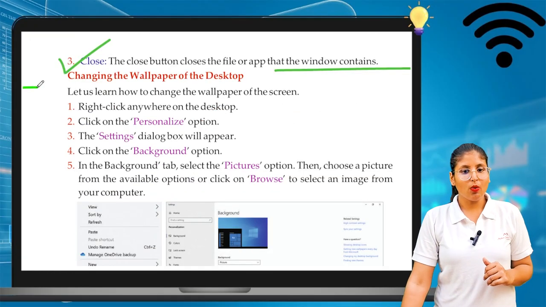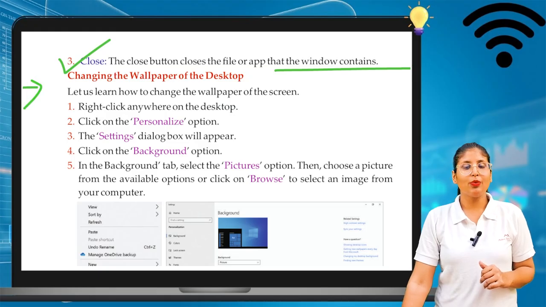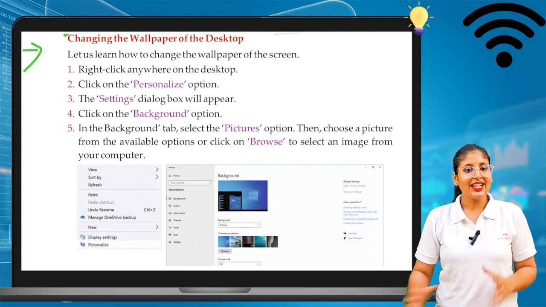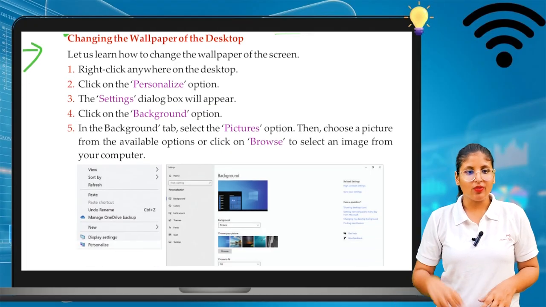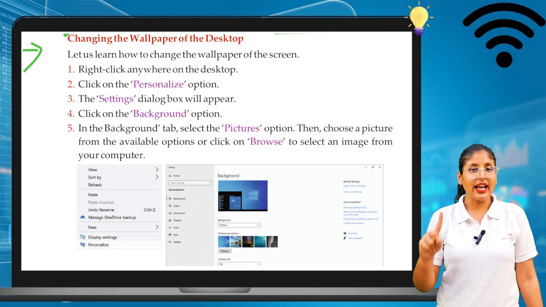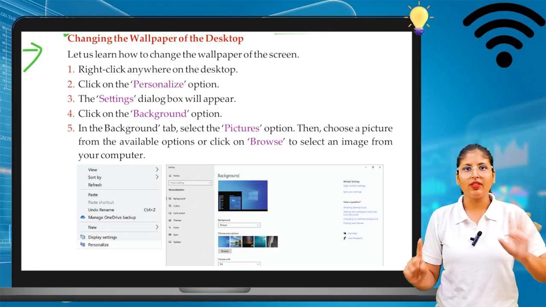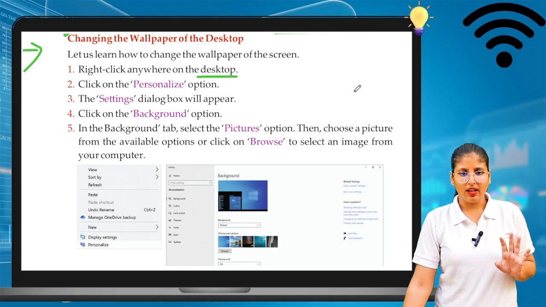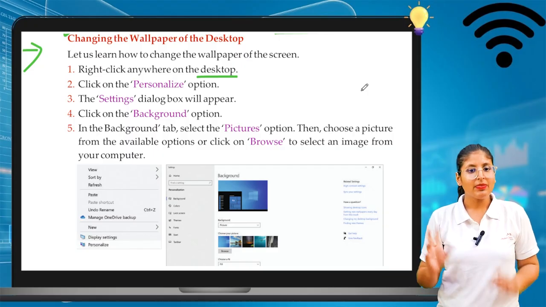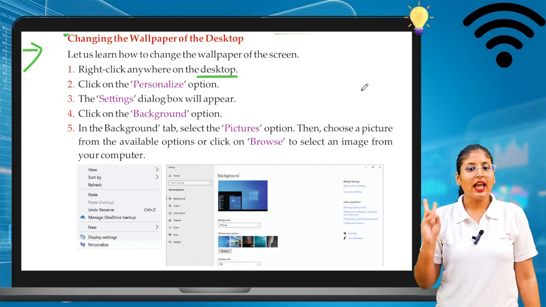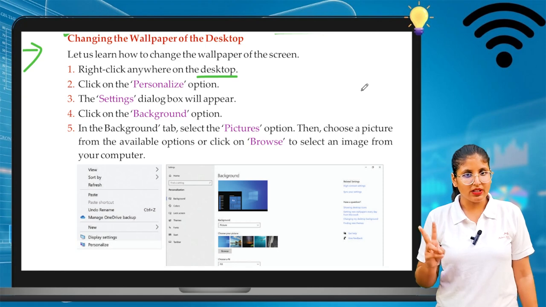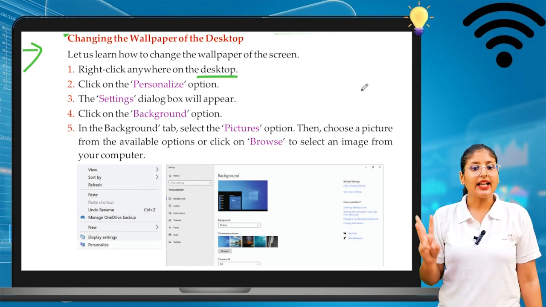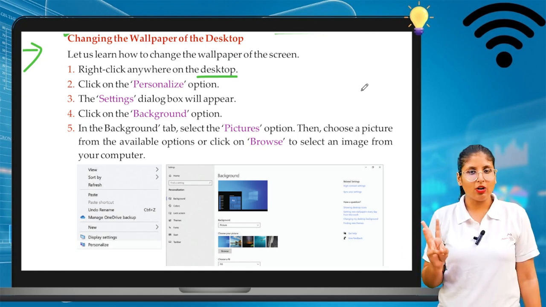Now, changing the wallpaper of the desktop. This is important. How can we change the wallpaper of our desktops? Let us learn how to change the wallpaper of the screen. First, right-click anywhere on the desktop. We know right and left click. Second, click on the personalize option. The settings dialog box will appear.